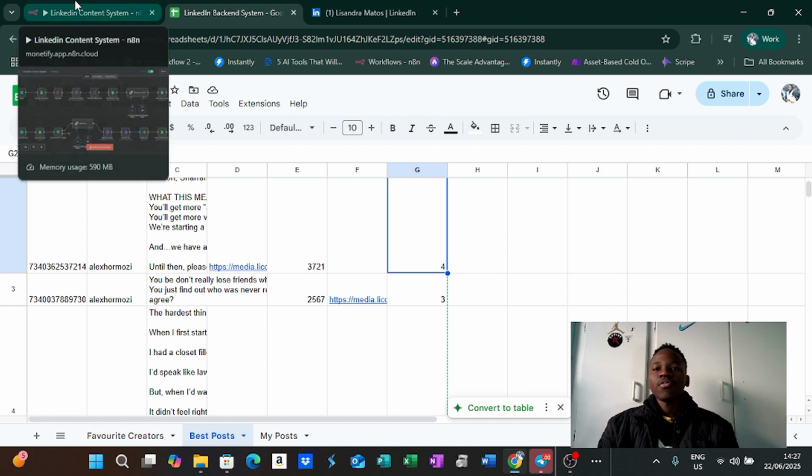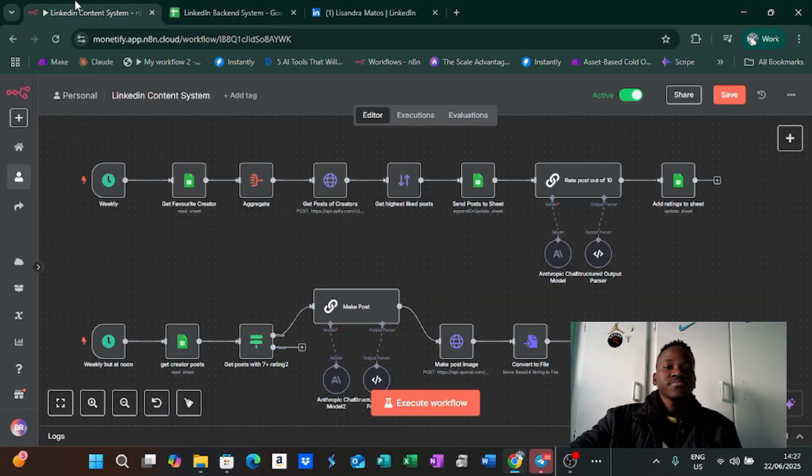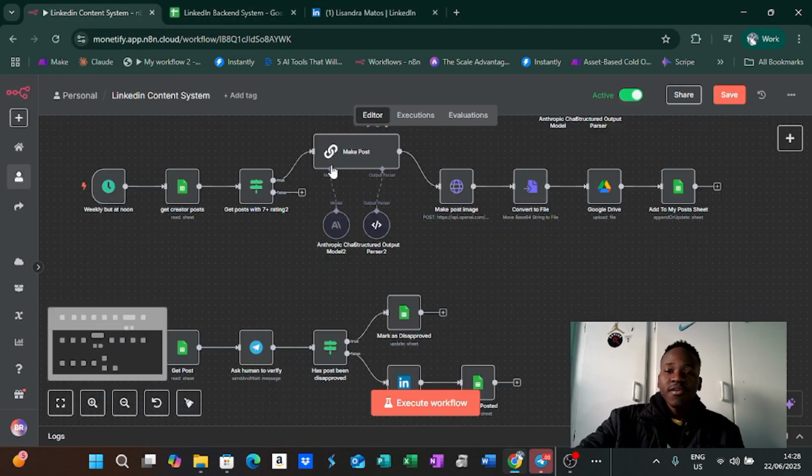So we always know that not everything these creators post will be relevant to our personal brand. Some will be better, some will be worse. So we want to make sure that what we are taking from, or what it's taking from, will always be relevant to us, right? So then it will get those posts again and then get the posts with the 7+ rating. So we want to make sure we take the best posts, right?